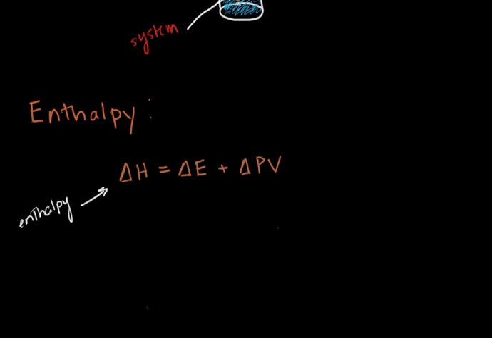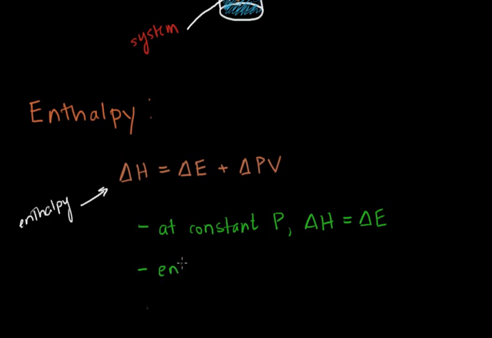The first thing we can say, I'm going to switch to a green color, is that at constant pressure, constant P, the enthalpy change of a reaction, so the amount by which the enthalpy changes, is equal to the amount by which energy changes. And now we see why we can use enthalpy to describe chemical reactions. Almost all chemical reactions, like we do in the lab, like we do on tests and exams, occur at constant pressure. That means when we describe the enthalpy change of a reaction, we're describing how the energy of that system changes.